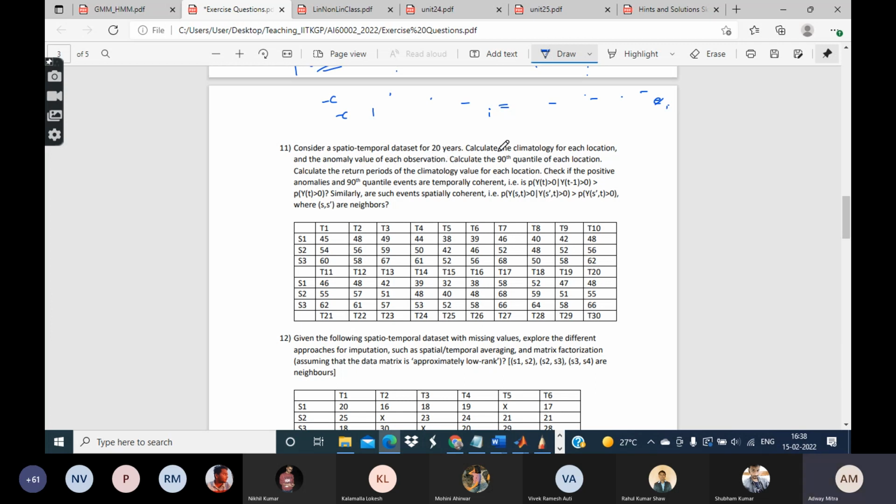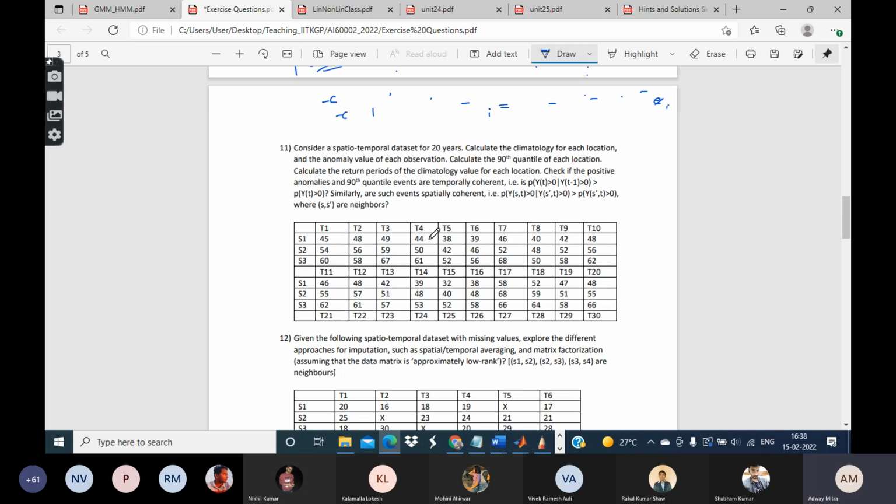The climatology for each location is simply the long-term mean at every location. The 20 years we can consider a long enough time. So basically at each location we calculate the mean of observations. That becomes our climatology. And once I know the climatology, then I can simply subtract the climatology and get the anomaly value for each observation.